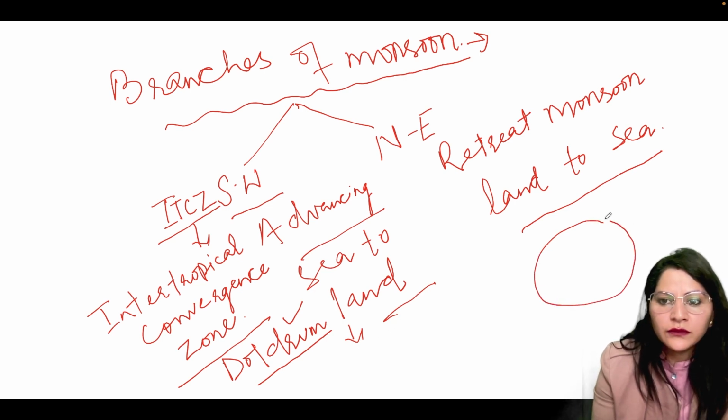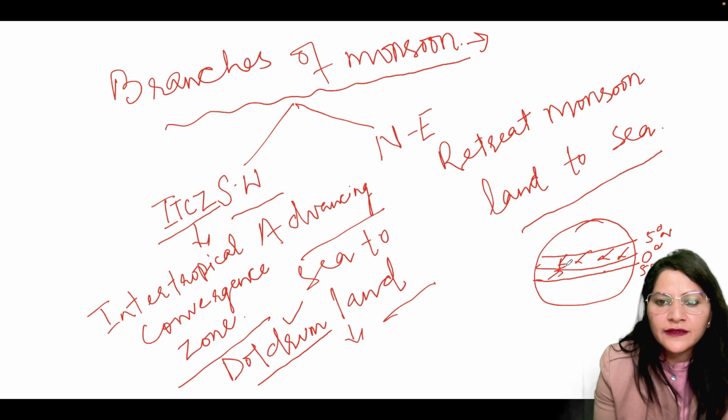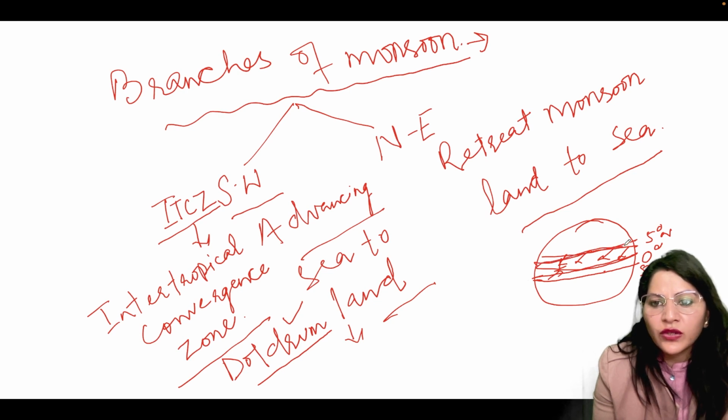This is our globe. This is our equator, 0 degree. Here 5 degree north. These are latitudes that you all know. 5 degrees south, northeast trade winds and the southeast trade winds. Here is a zone that develops where the convergence of the trade winds takes place. This convergence zone where the southeast trade winds and the northeast trade winds converge is called ITCZ.